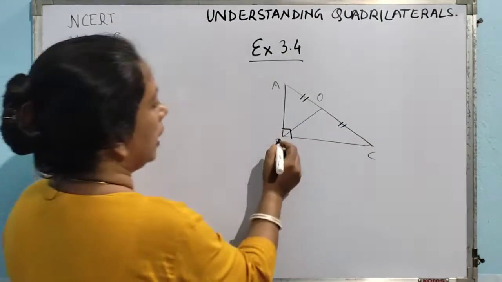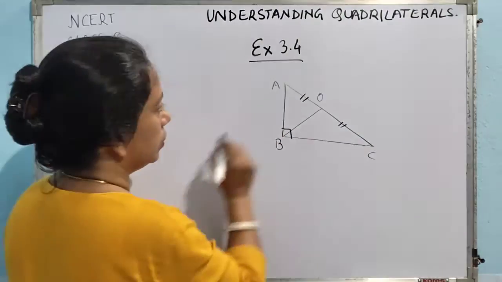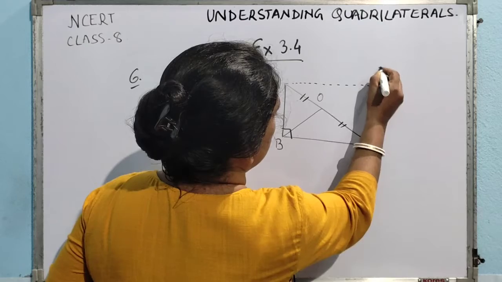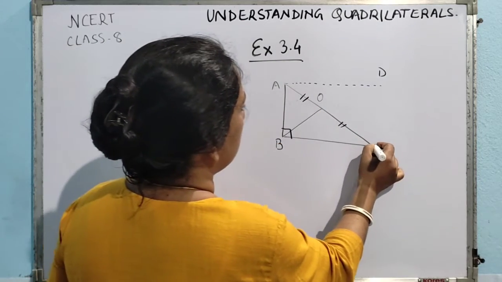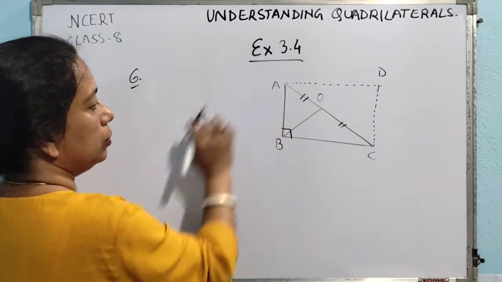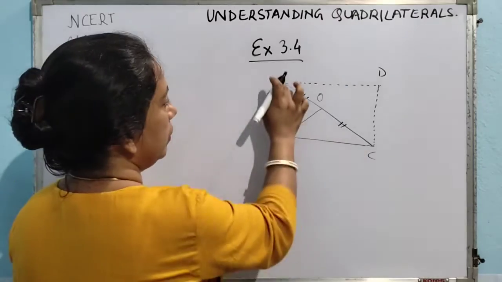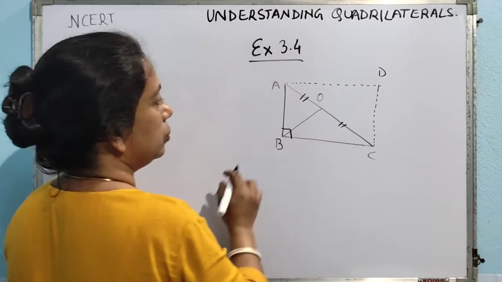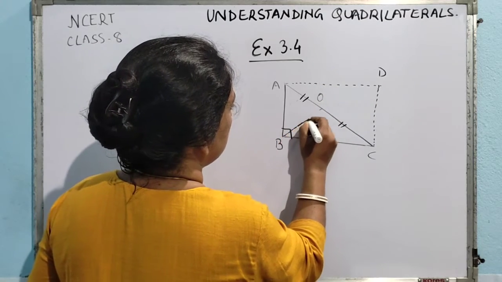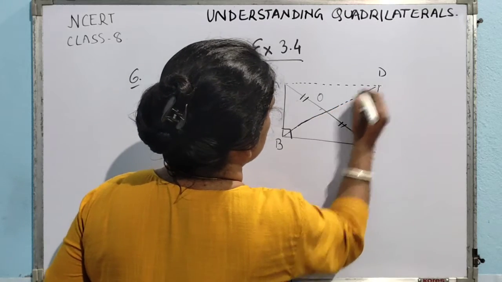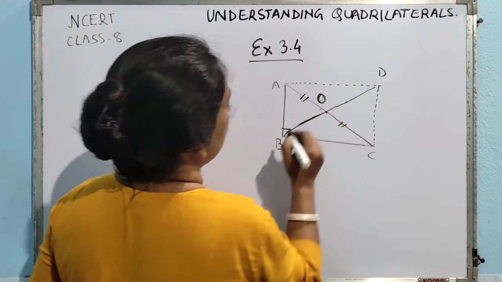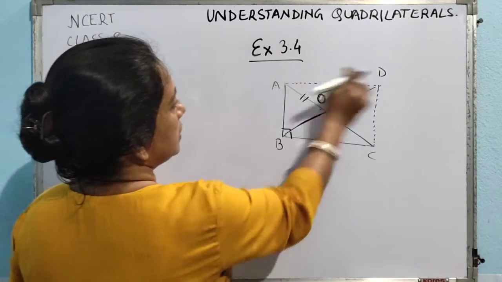Now, what I am going to do is some construction. I will be drawing AD parallel to BC, and here also CD parallel to BA. So, ultimately what did we get? This is parallel to this, and this is parallel to this. See our figure, it has to be straight like this. This is the point O. So, we are drawing this parallel to this and this parallel to this.